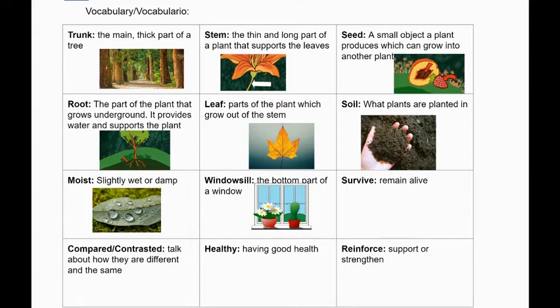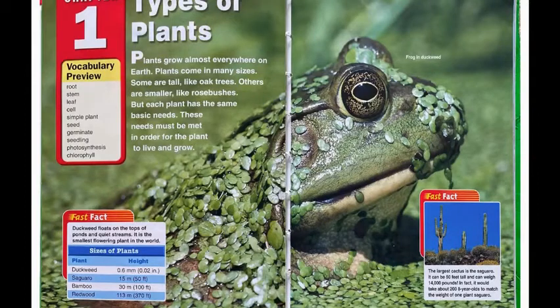Here we can see more of the academic vocabulary that we need to know in order to read our text for today. Let's read our science text for the day. We are starting in chapter 1 in this textbook, and it is called Types of Plants. Some of the vocabulary we will see is root, stem, leaf, cell, simple plant, seed, germinate, seedling, photosynthesis, and chlorophyll.